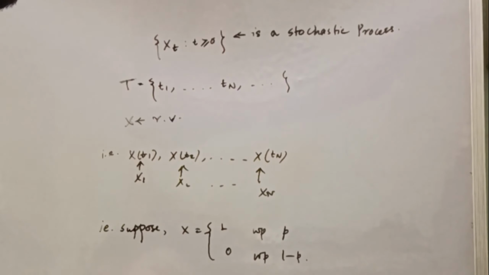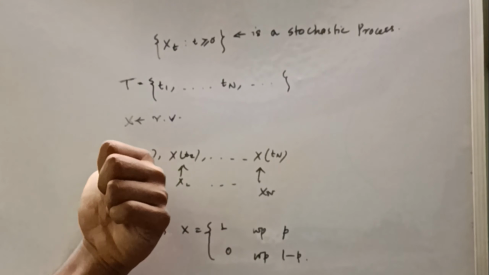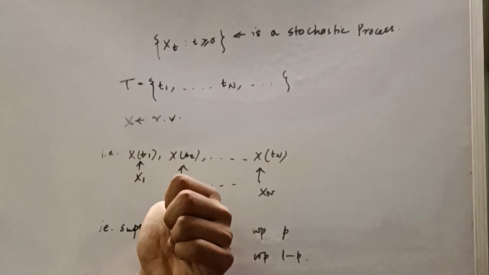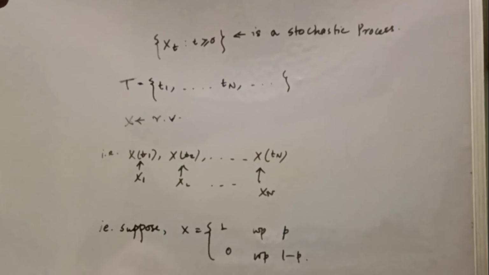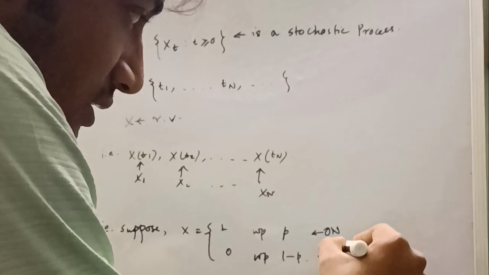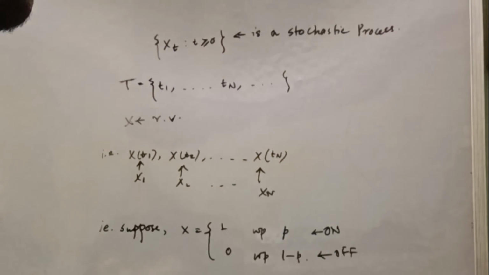So this type of stochastic process is called an on and off stochastic process, because suppose at a certain point t1 I have a study of X which is 1, we may think of this as on, but similarly at the second time point t2 I may have the study of X as 0, which may be treated as off. I may think of this as my on state and this as off state. So this can be thought of as an on and off stochastic process. This is the easiest, so that I can go for the transition matrix very easily. So this is my overall setup.